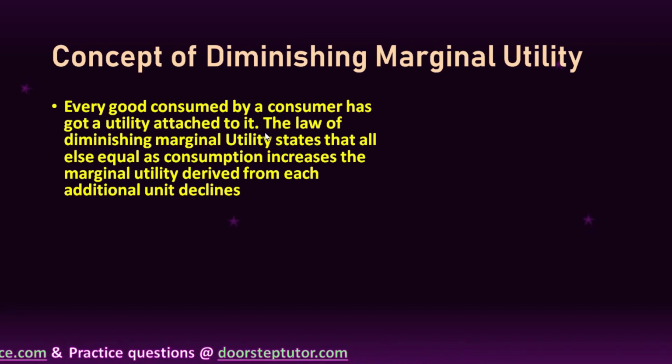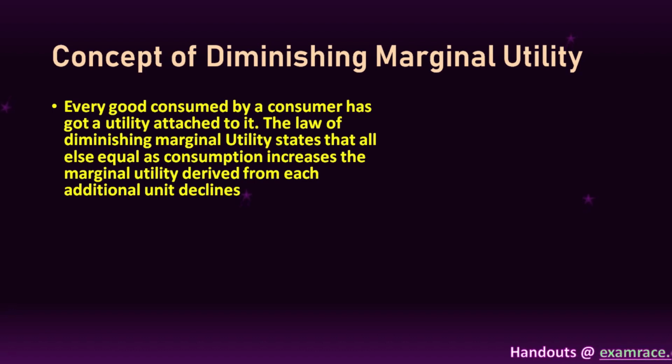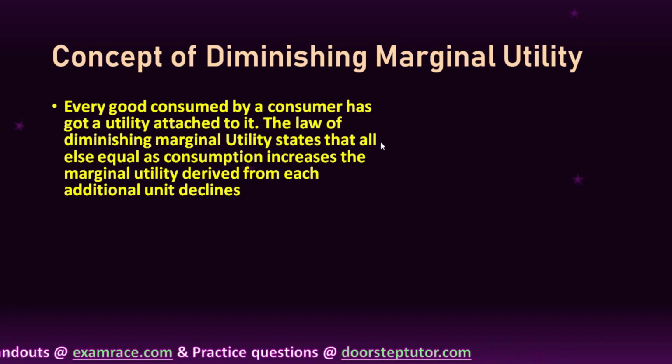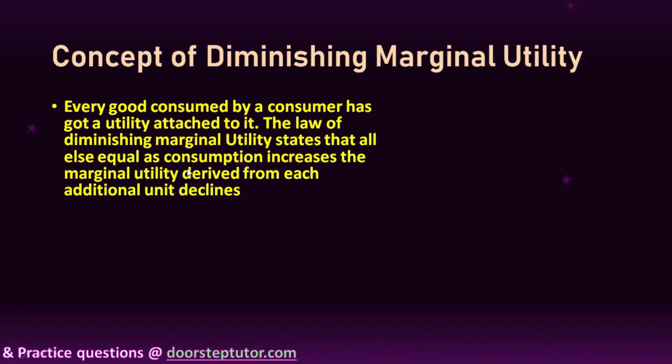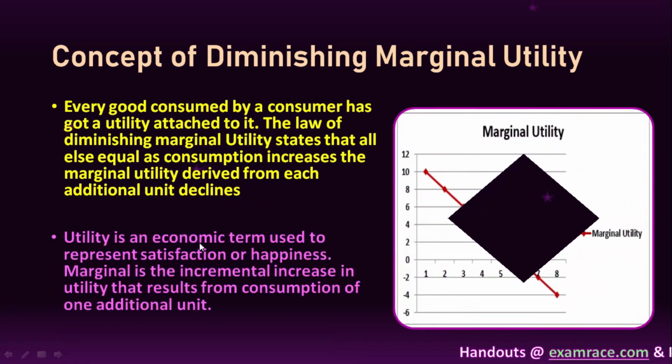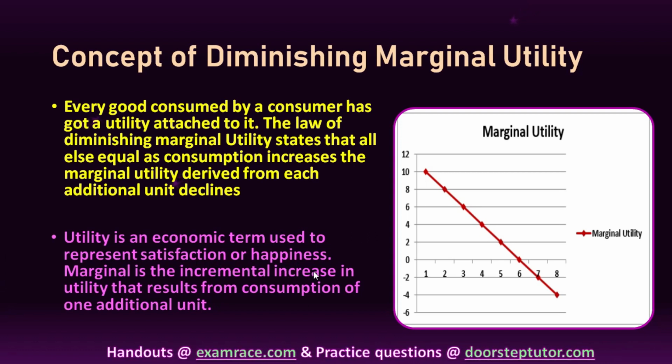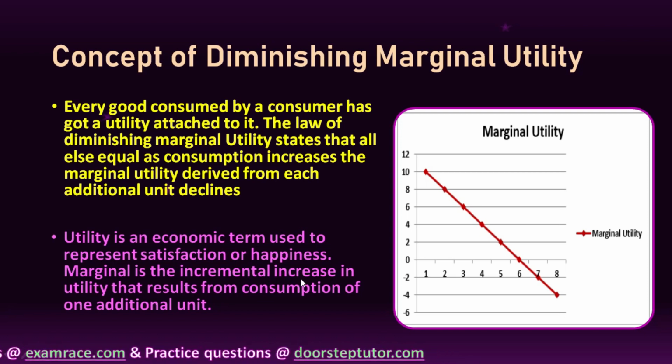Then I will consume one more, let's say, and again there will be a utility, but the difference is that the marginal utility obtained from every unit that I consume will keep on going down and down. So the law of diminishing marginal utility states that, all else equal, as consumption increases, the marginal utility derived from each additional unit declines. And utility is an economic term used to represent satisfaction or happiness. Marginal is an incremental increase, that is, the additional increase per unit in the utility that results from the consumption of an additional unit.